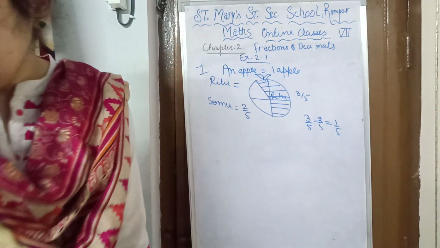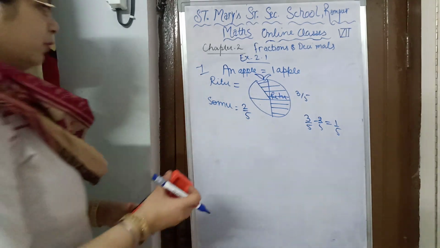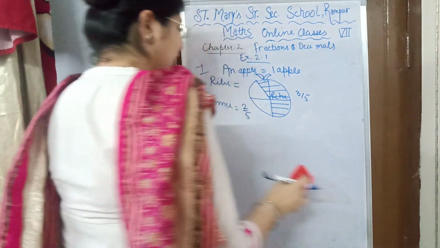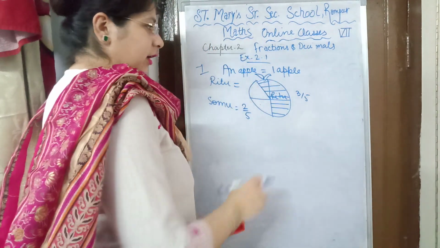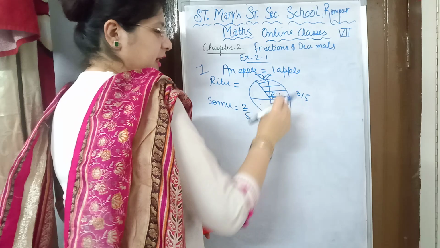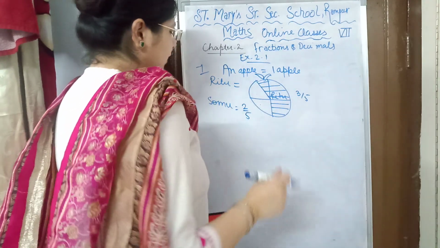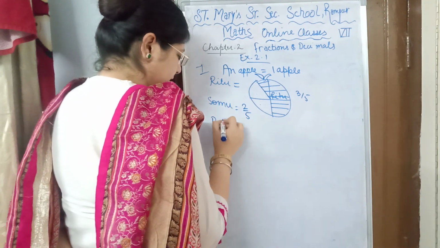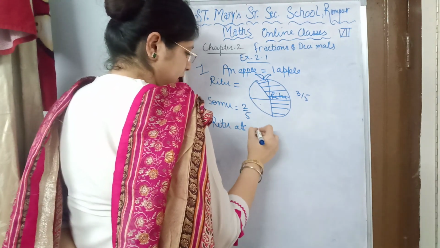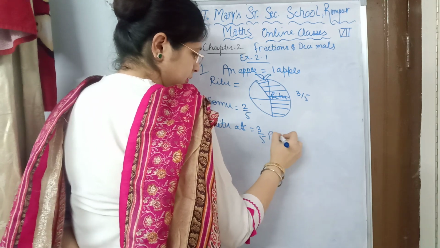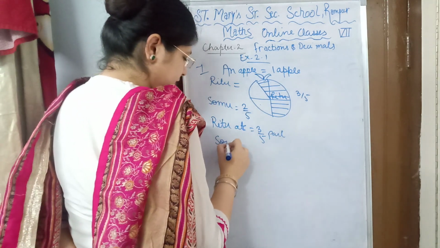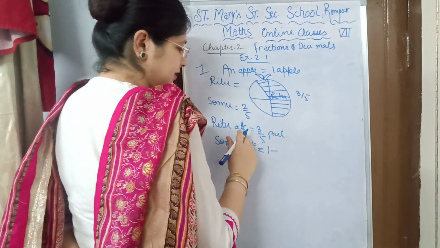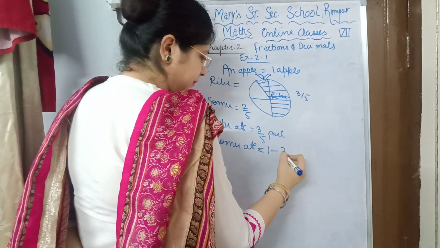But this is very easy. You can do this portion also. But how do you solve it in your fair copy? You will draw one figure, show the shaded portion eaten by Ritu and then Somu. After that you will write Ritu ate 3/5 part and Somu ate, total is 1 apple minus the portion eaten by Ritu, 3/5.